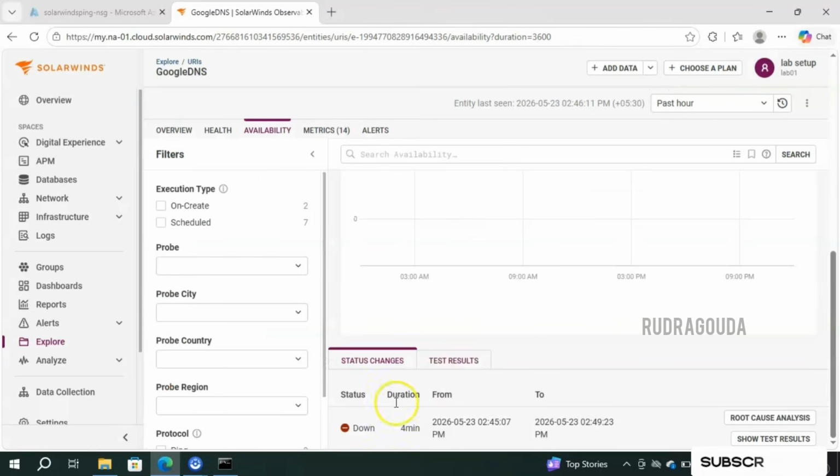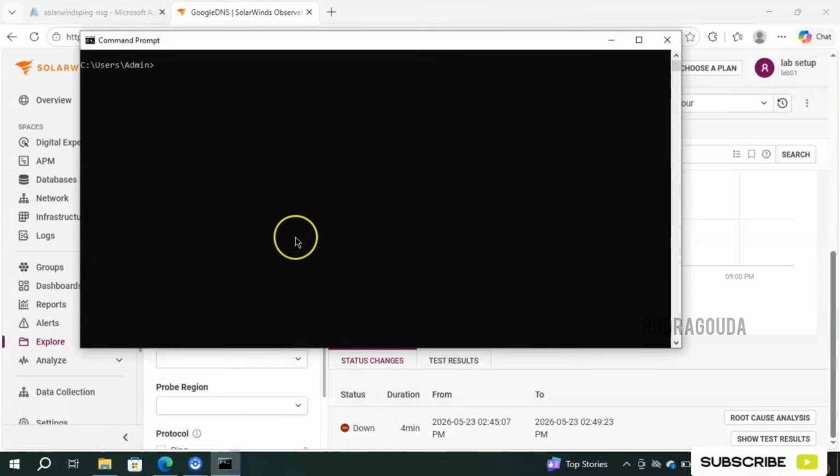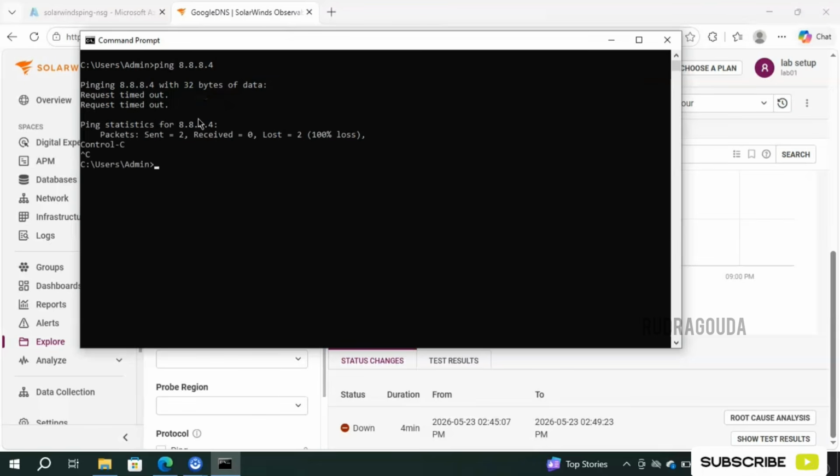So let me do one thing, let me check the status manually. I'll go to the command prompt, I'll type ping 8.8.8.4 and then press enter. So here if you are getting the response, that is good. If you're not getting the response, it means definitely that it's not connecting at this moment. Okay, we are getting request timeout. So let me stop it.